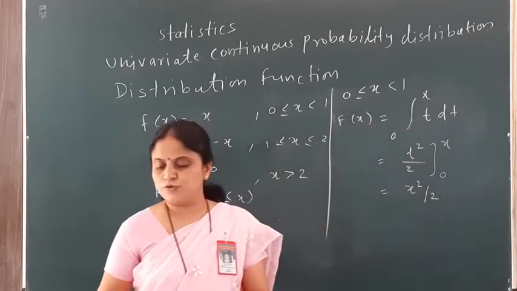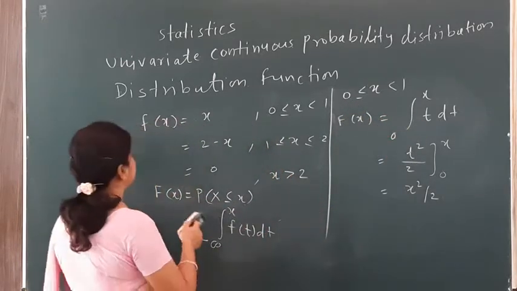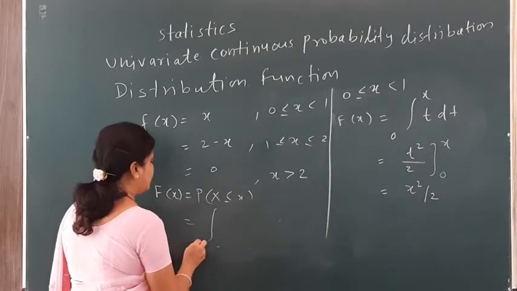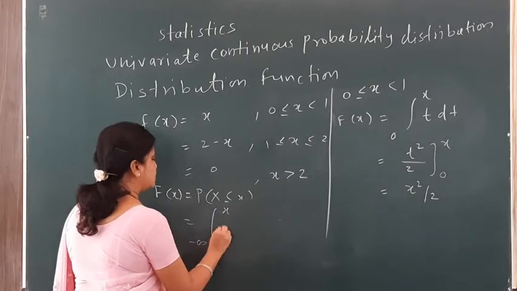Now to find the distribution function for the second range, the definition is actually from minus infinity to x only.